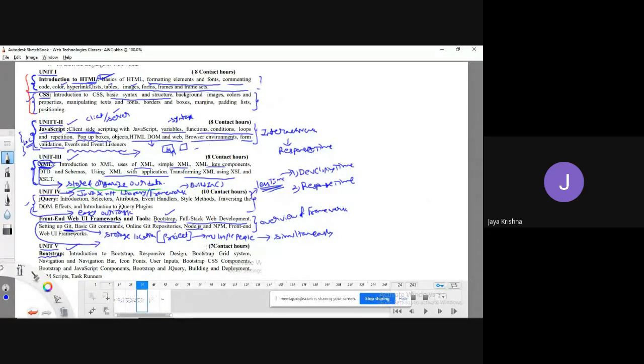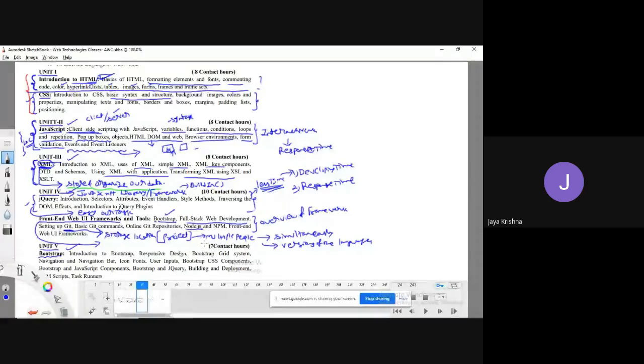So in the second part of this unit, I will show how to create a Git, how to work with Git, how to store the data, how to perform all this. The advantage of this Git is it can support versions of the languages. So presently I am working with version 1.